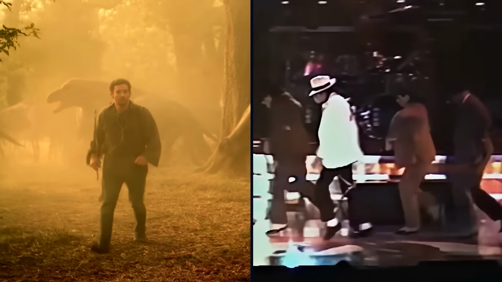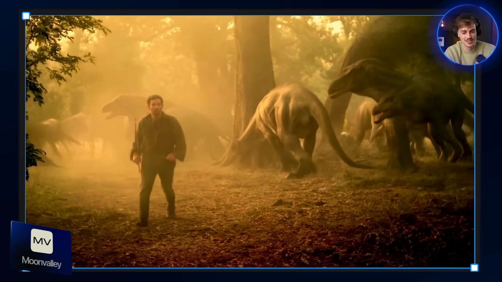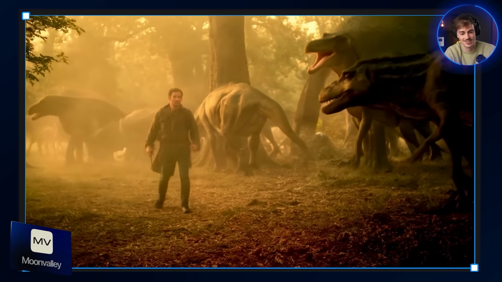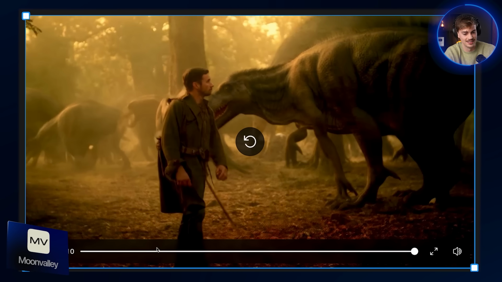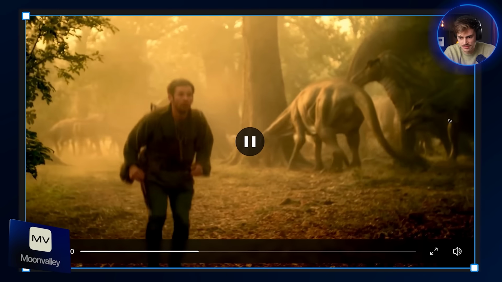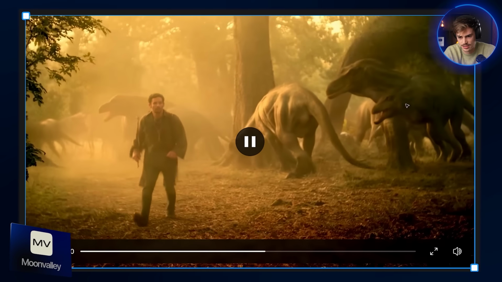My guy is just straight up moonwalking next to the dinosaurs. What's going on? He's walking backwards. He's doing the Michael Jackson. Then he goes forward. Then this dude is looking at him like, yo, what the hell did you just do? And he looks so lost. And what even is this dinosaur? Right here, they're morphed together. Oh man. Maybe it does better on image to video. Let's not give up yet. Now let's see if Runway can do any better.